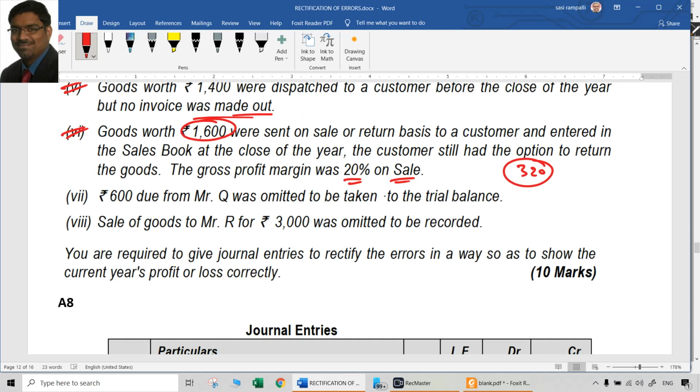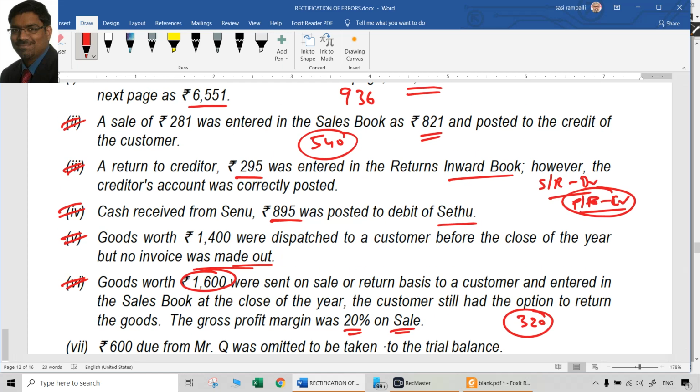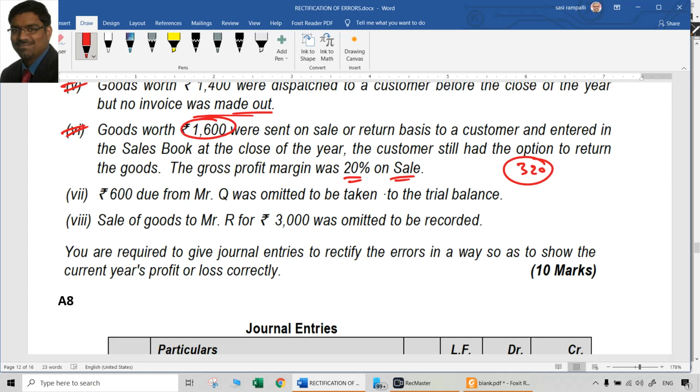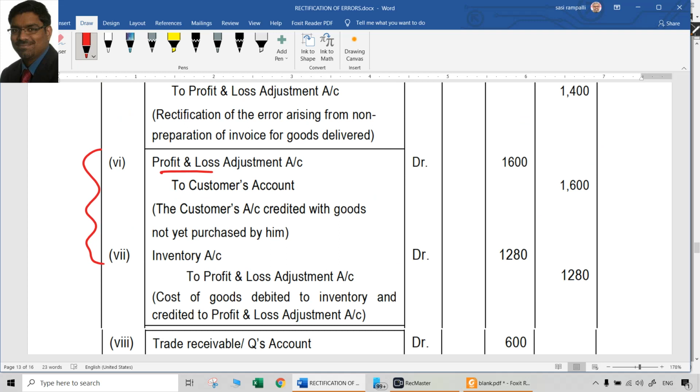How much is the amount? Okay, so that means, if you take that original entry which was passed and is to be cancelled now, which was considered as a sale, let us completely cancel that sale. 1600 was passed as an entry earlier. What entry should have been passed? It would have been passed like customer account debit to sales, or debtors account debit to sales. Now we are completely cancelling that. How? By reversing it. So that can be the entry. This is also okay, no problem. So P&L adjustment account, because we cannot debit sales now, P&L adjustment account debit to customer account, that is 1600 rupees.